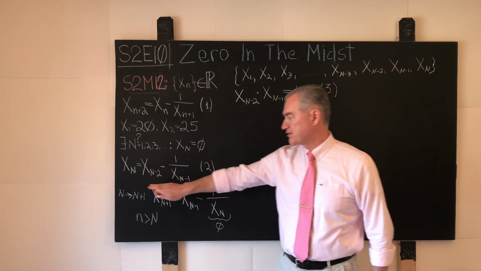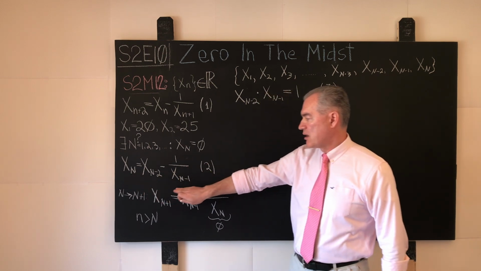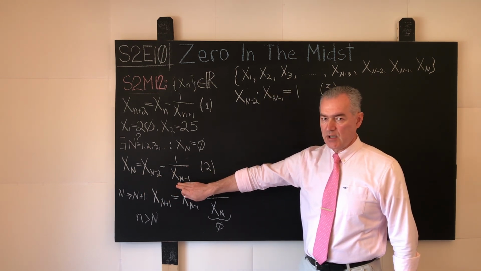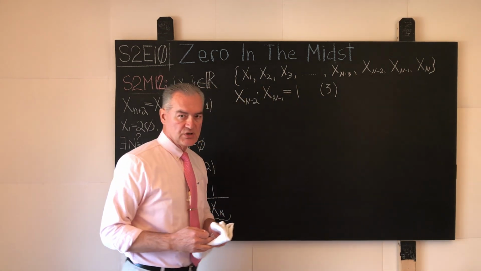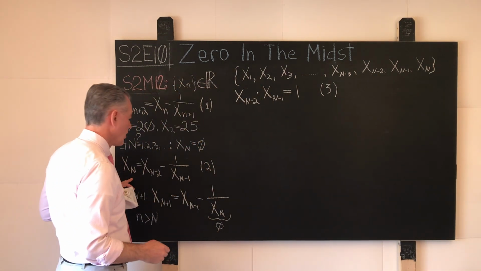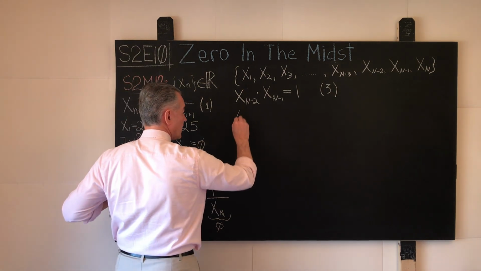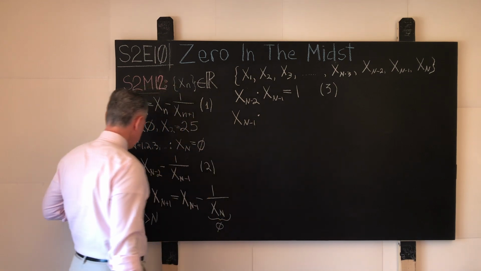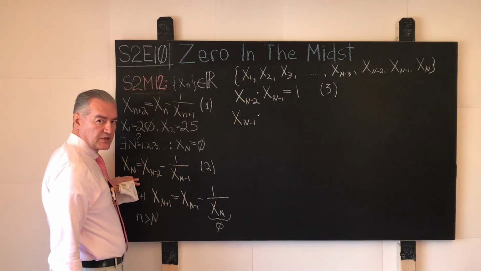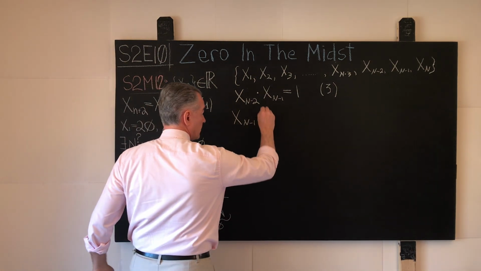Multiply both sides of this equality by the element named x sub n minus 1. And once we do that, what shall we have? Let's write it down. We will have x sub n minus 1 multiplied by the element named x sub n.